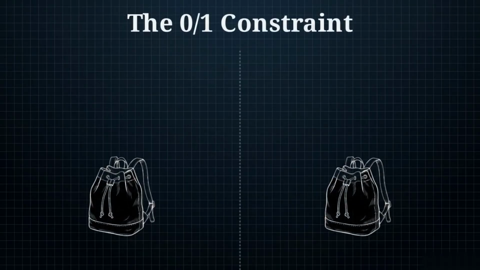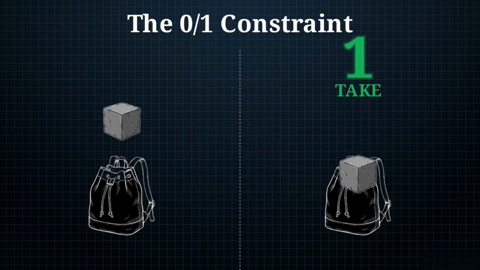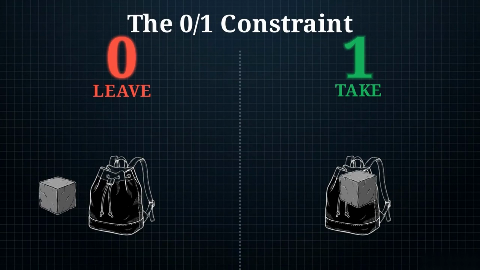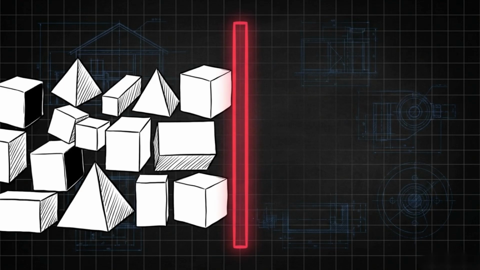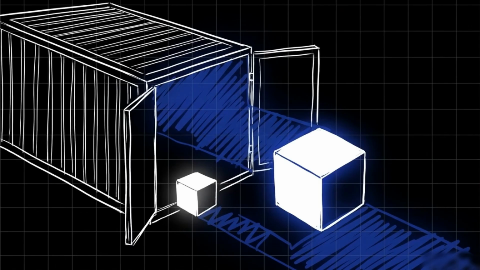This creates a strict binary environment. Mathematically, every item now forces a choice: 1, meaning you take the entire item, or 0, meaning you leave it completely behind. This is the 0-1 knapsack problem. We are going to test whether the efficient logic of the greedy algorithm can survive this rigid boundary. Changing the rule of divisibility transforms a simple packing task into a combinatorial problem, where the most attractive local choice can create a permanent spatial penalty.